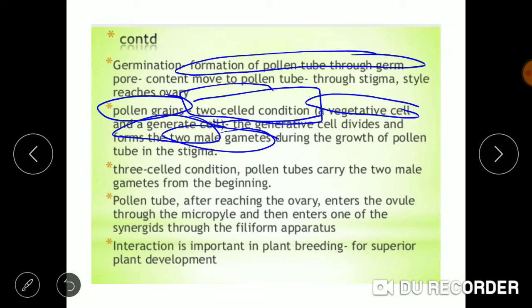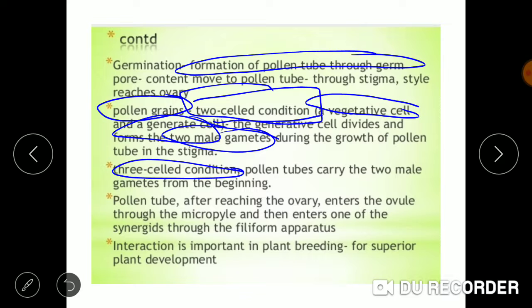The two-celled condition is that condition in which pollen grain contains a vegetative and a generative cell, and the division of the generative cell into the two male gametes takes place after it has been transferred to the stigma. While in three-celled condition, the pollen grain already contains the two male gametes.